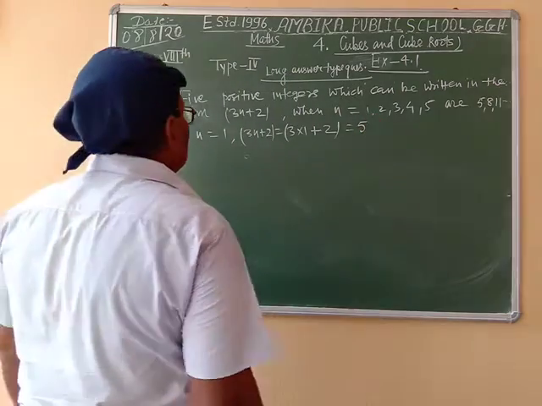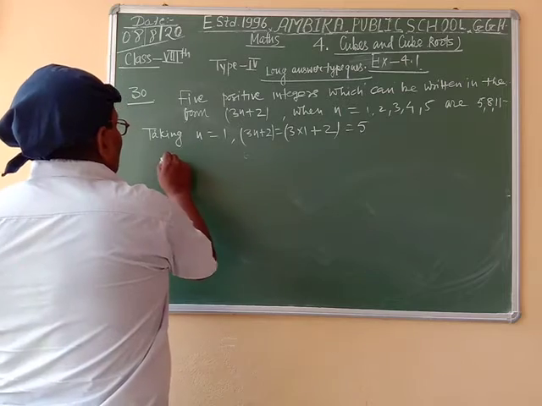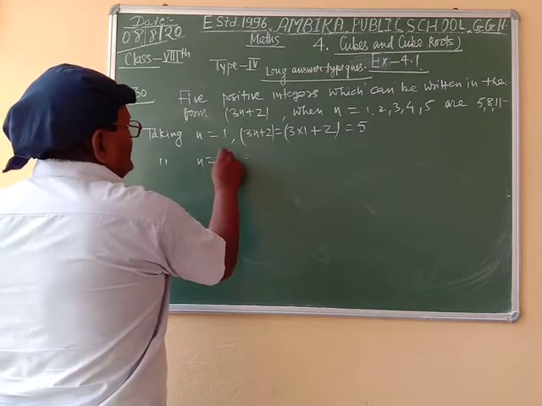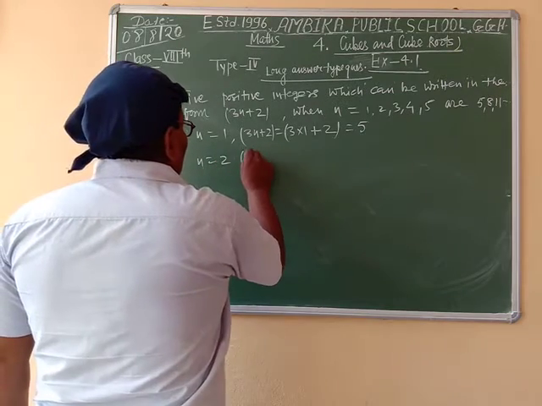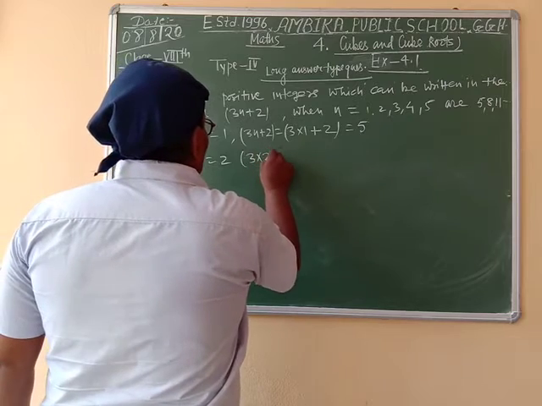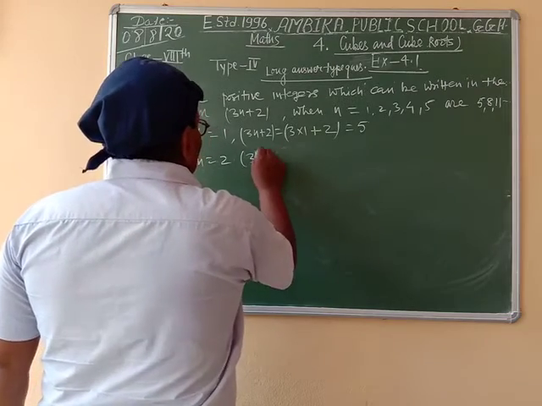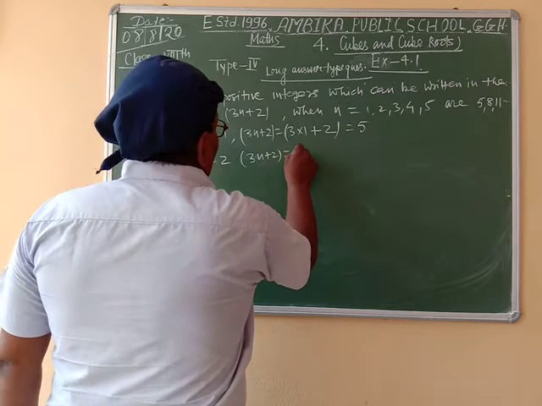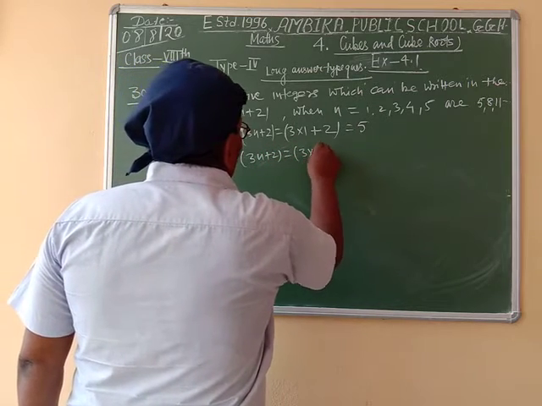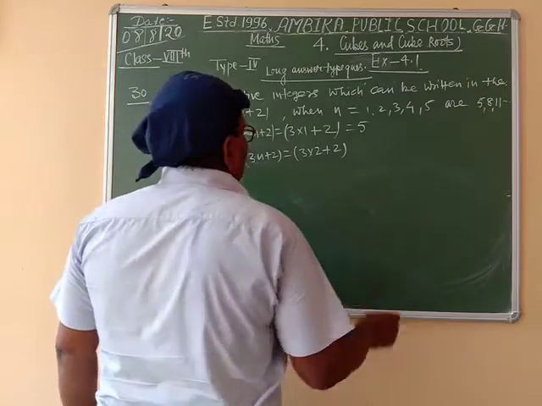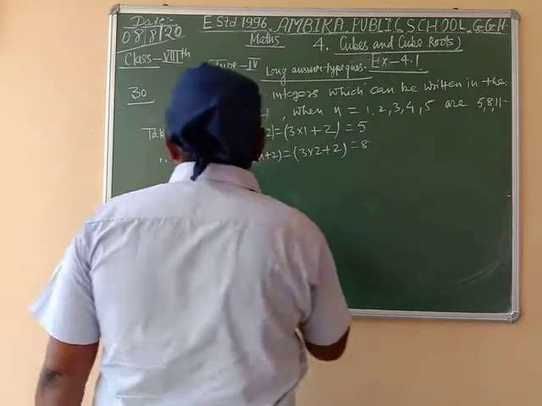Taking n is equal to 2, 3n plus 2 is equal to 3 into 2 plus 2, is equal to 8.